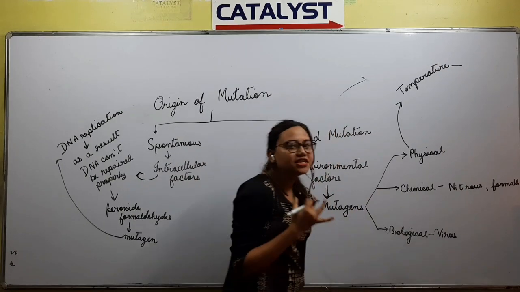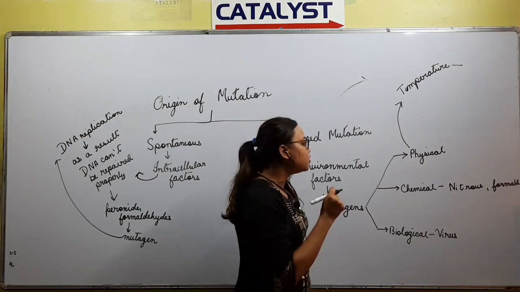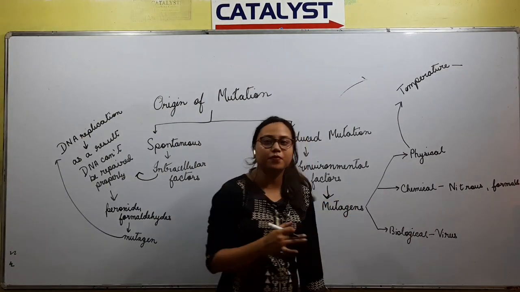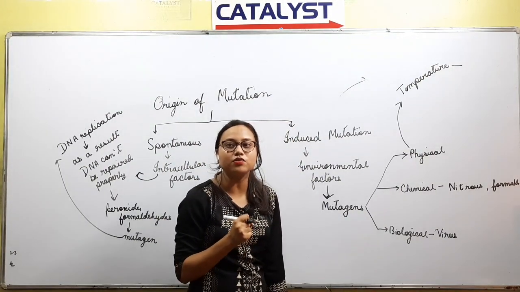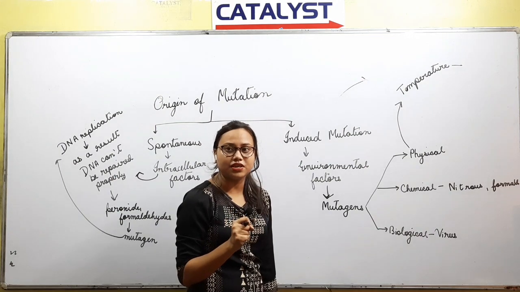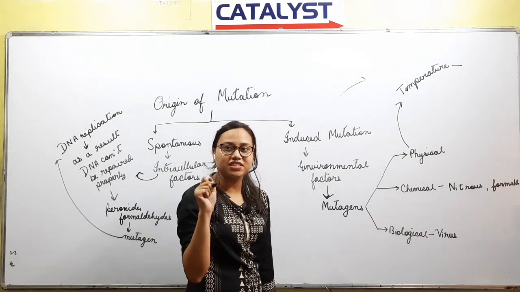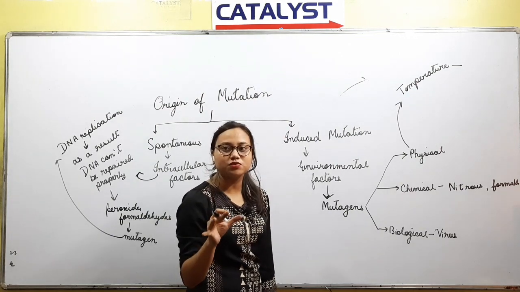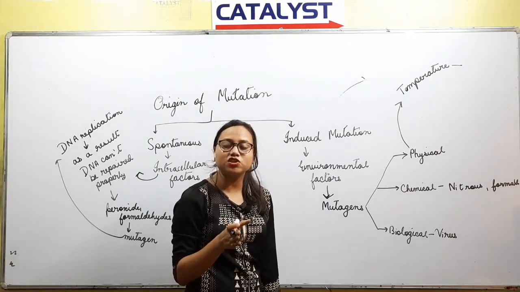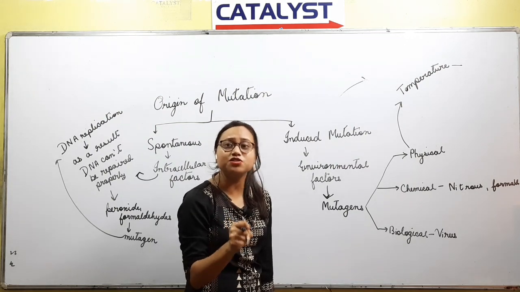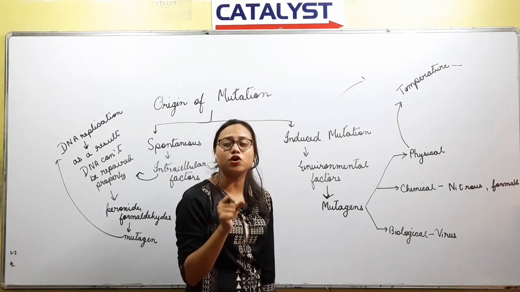Whenever there is an increase in temperature, then mutation will take place, because a rise of temperature will cause the breakdown of the hydrogen bonds between the base pairs of DNA. The base pairs are bonded with the help of hydrogen bonds. So whenever the temperature increases, it will cause the breakage of those hydrogen bonds, which will further cause